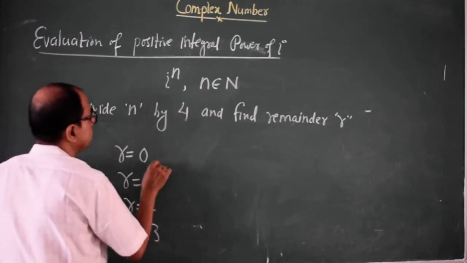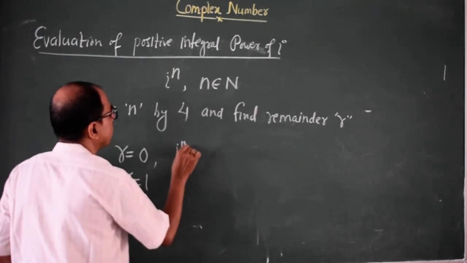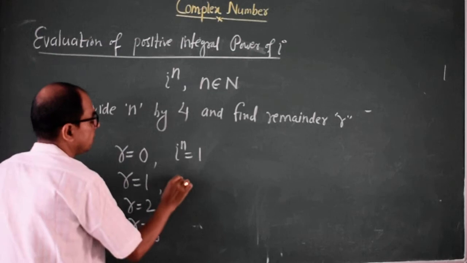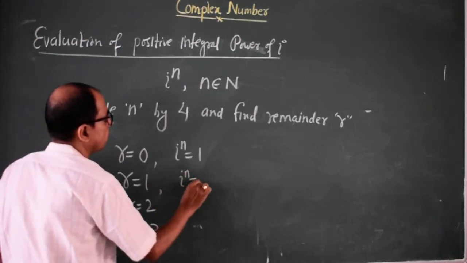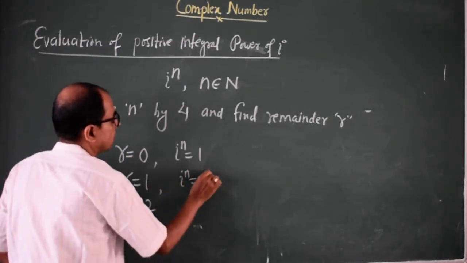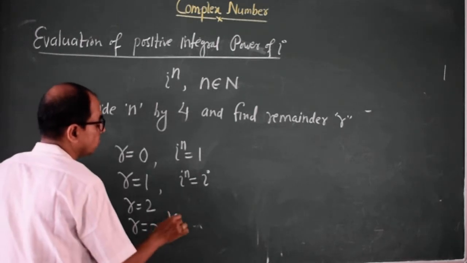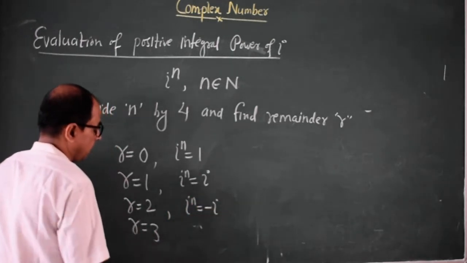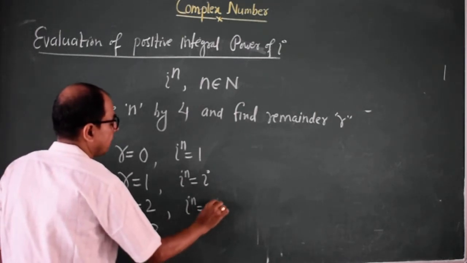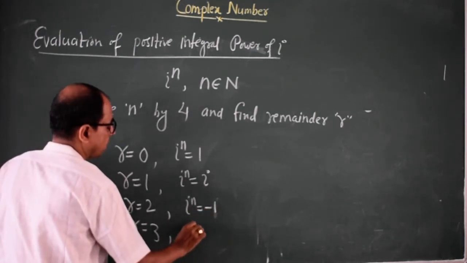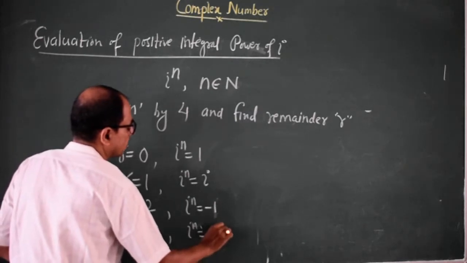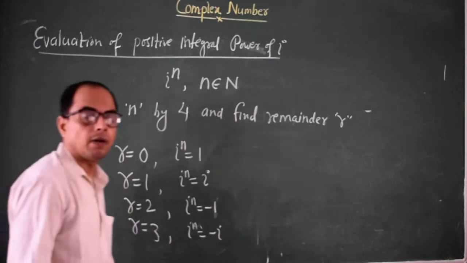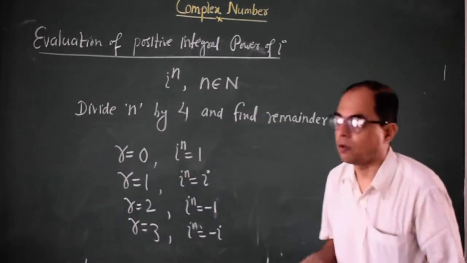If the remainder is 0, then iota to the power n will be 1. If the remainder is 1, then iota to the power n will be iota. If the remainder is 2, then iota to the power n will be minus 1. And if the remainder is 3, iota to the power n will be minus iota. Clear? In this way you can evaluate bigger powers of iota.